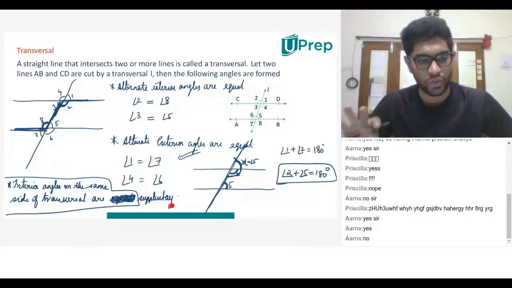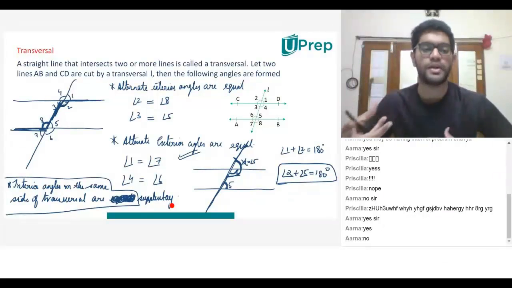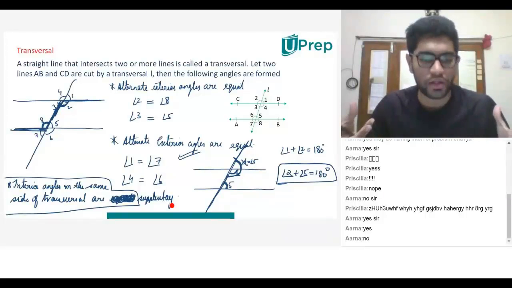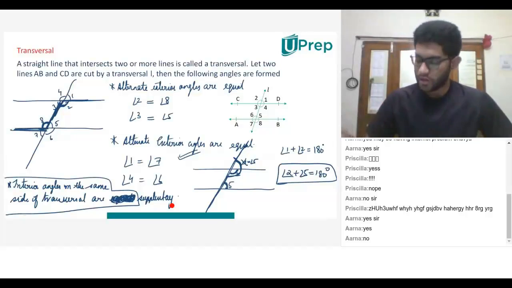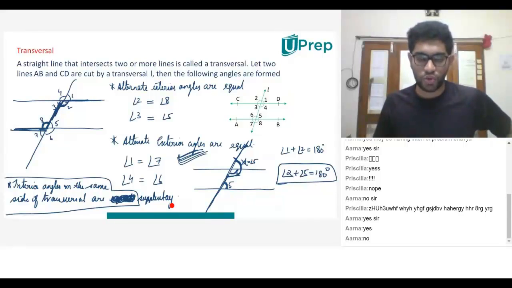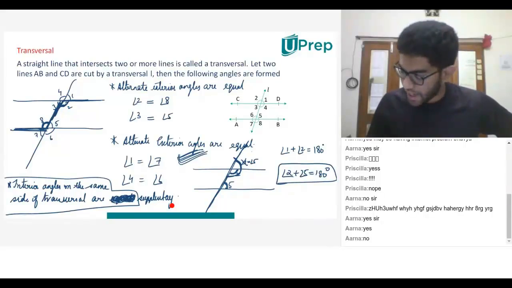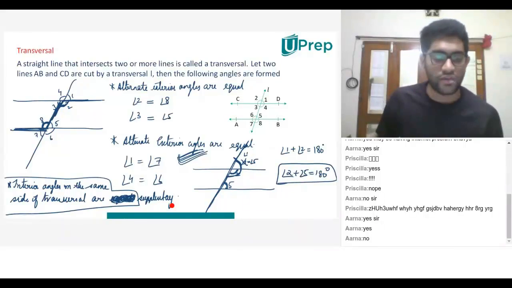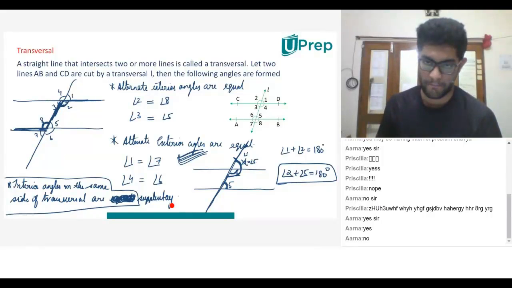The last funda that I discussed was interior angles on the same side of the transversal are supplementary to each other. What is the funda of supplementary? That both the angles should add up to 180 degrees. Exactly. Now, I explained that on the right hand side of the screen. I just broke it down where I put angle 2 and angle 5. And we know that angle 1 and angle 5 are corresponding angles. That means they are equal. So instead of angle 1, I can also write angle 5.